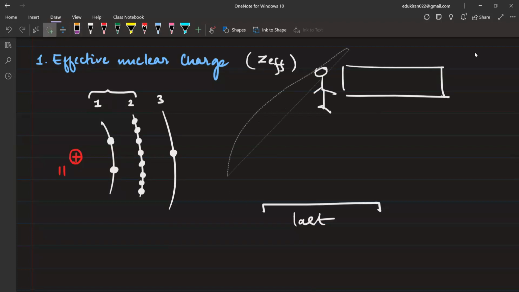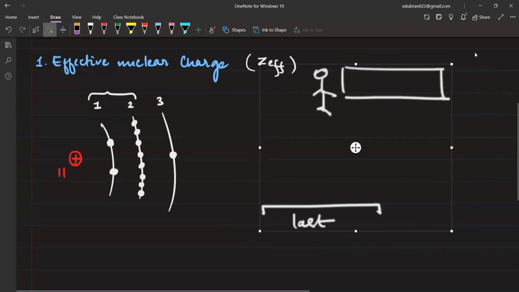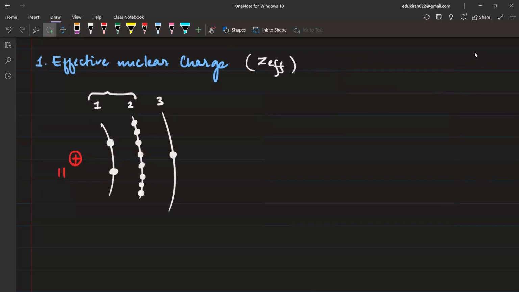Similarly, here also, what is happening? Due to the inner electrons, the outermost electron is not experiencing complete nuclear charge. So these inner orbitals are acting as a barrier or shield, and that is known as the screening effect. That is known as what? Screening effect. So for this, first of all, we will write screening effect, and then we will look at the next question. Please write screening effect.